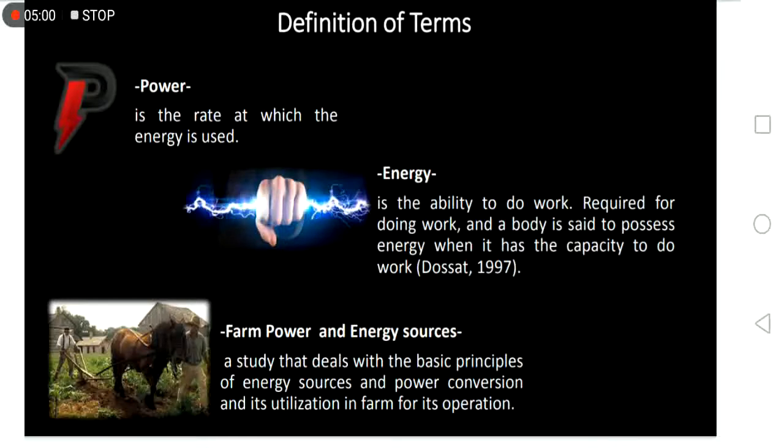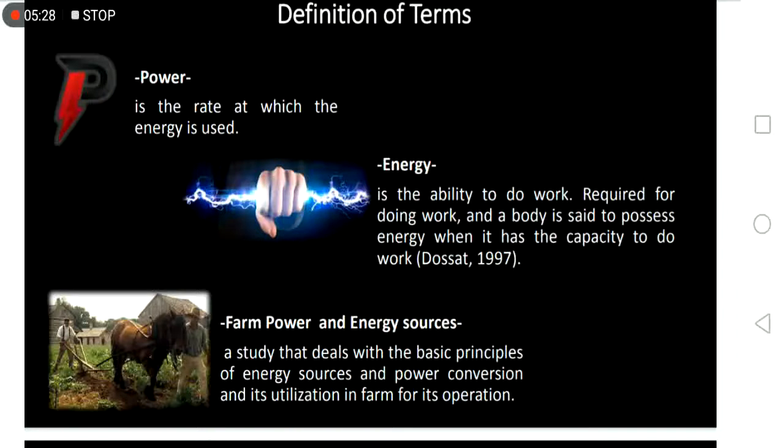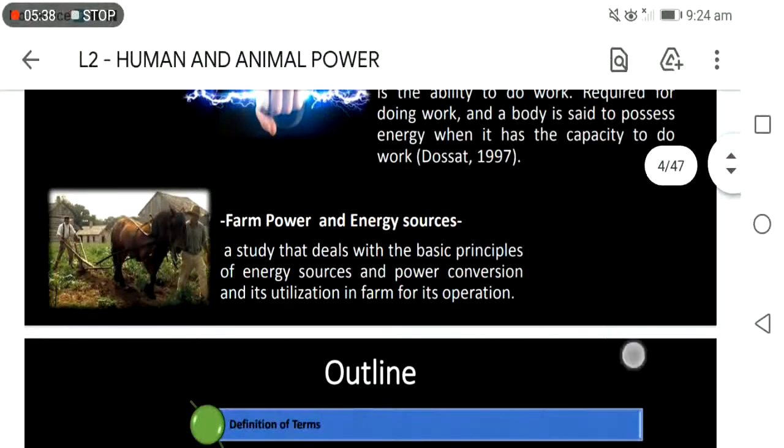Okay, so again, you need to remember these three definitions here. The power, wherein when you use your energy at a specific time, then you have your power. Then for energy, it is our ability to do work. So when you have the capability, then you must possess an energy. Okay. And lastly, the study of the basic principles regarding the energy sources and its utilization and conversion, we have here the farm power and energy sources.